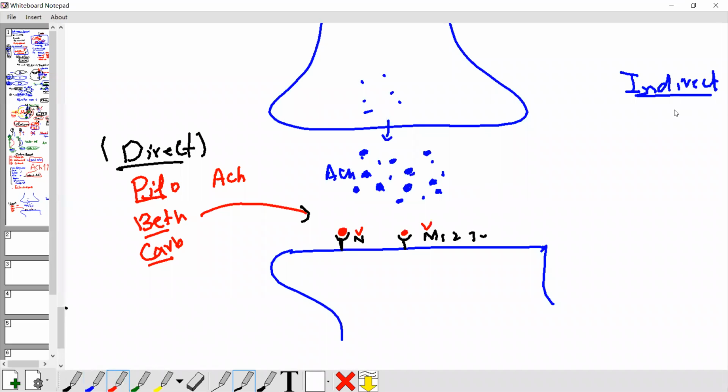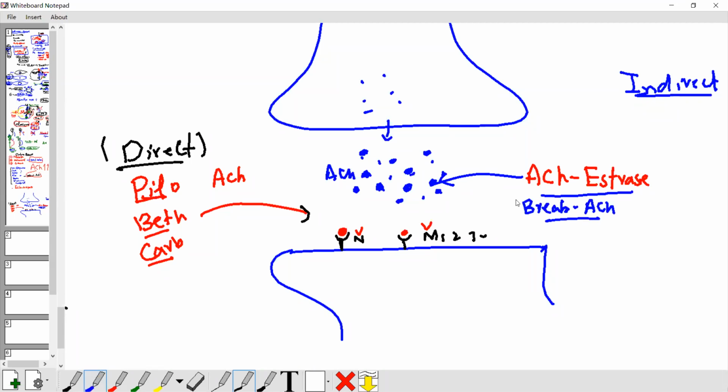Indirect drug. Yesterday I explained we have an enzyme here. Which enzyme? Acetylcholinesterase. So acetylcholinesterase, what is the function of this enzyme? This enzyme is doing what? Breakdown. Break what? Acetylcholine into acetate and choline. It's a breakdown of acetylcholine.